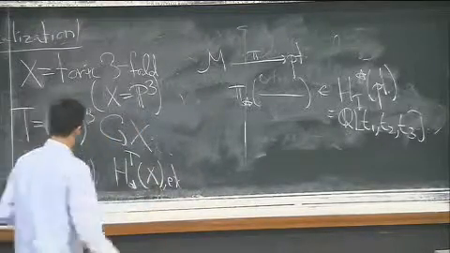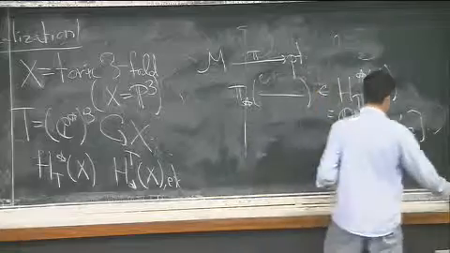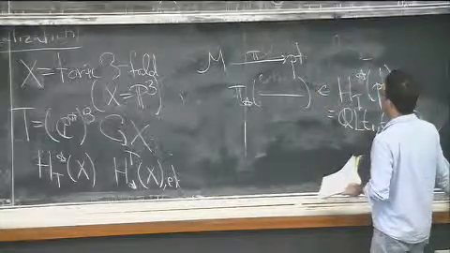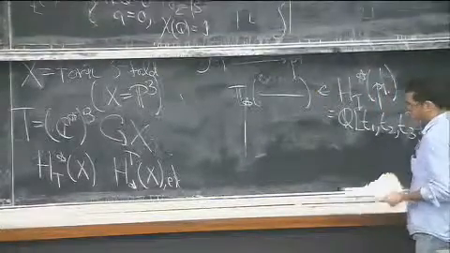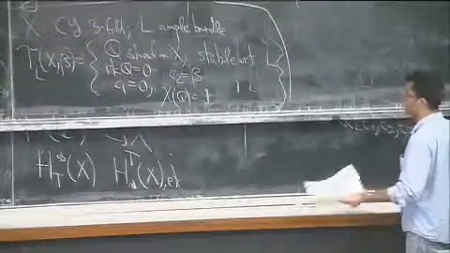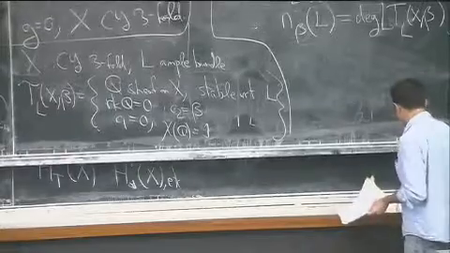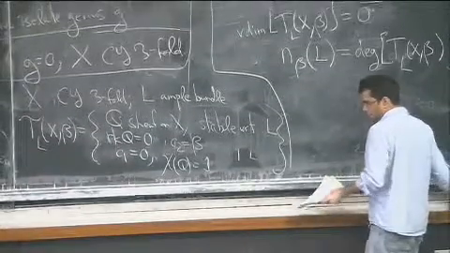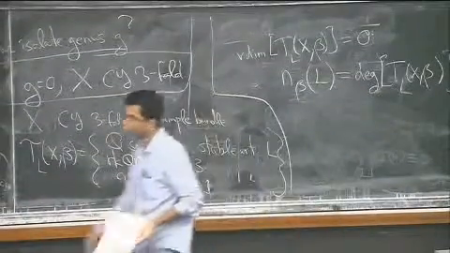And so the reason why this is a useful thing to do is that, assuming our torus action is big enough, we can actually reduce calculations just to the fixed points.